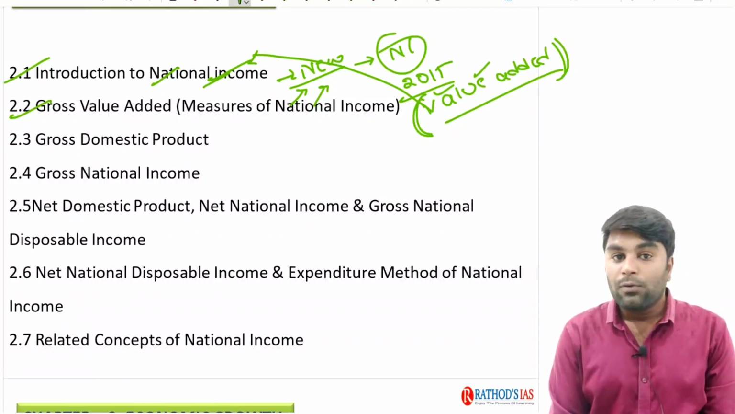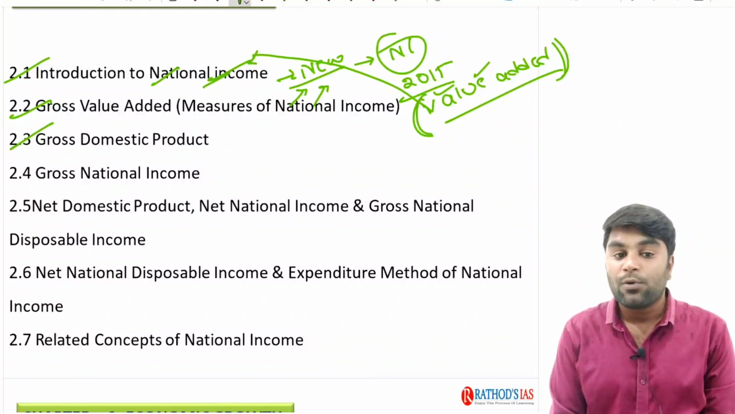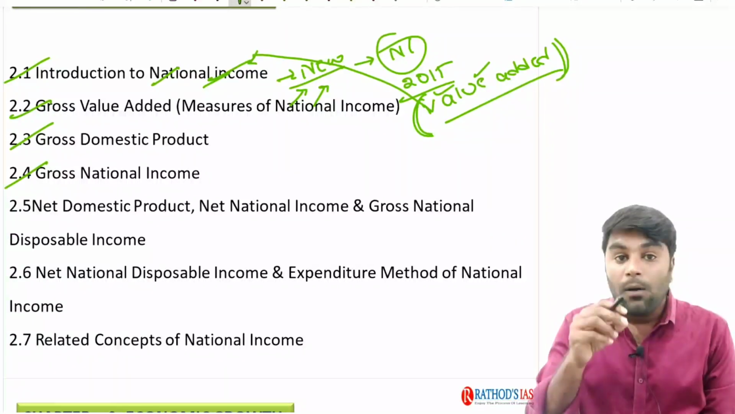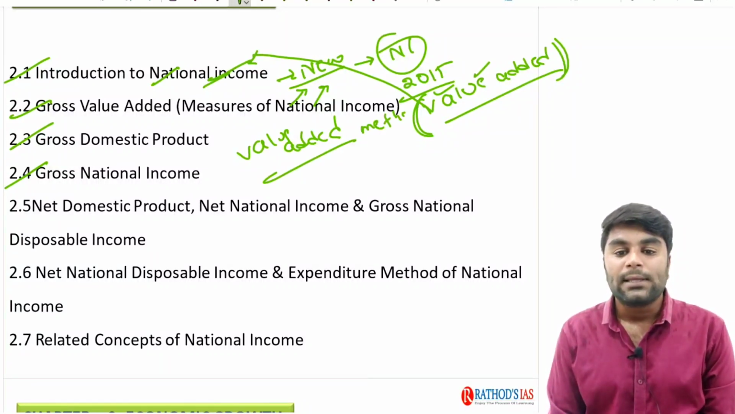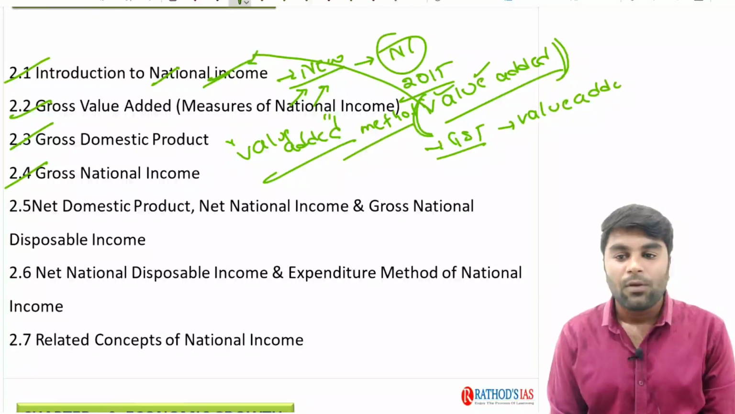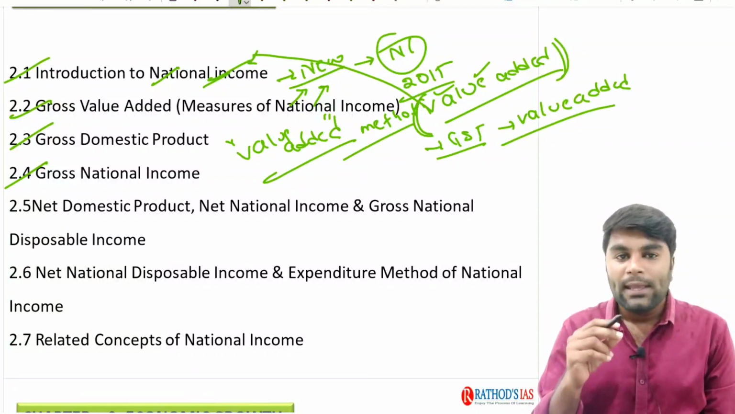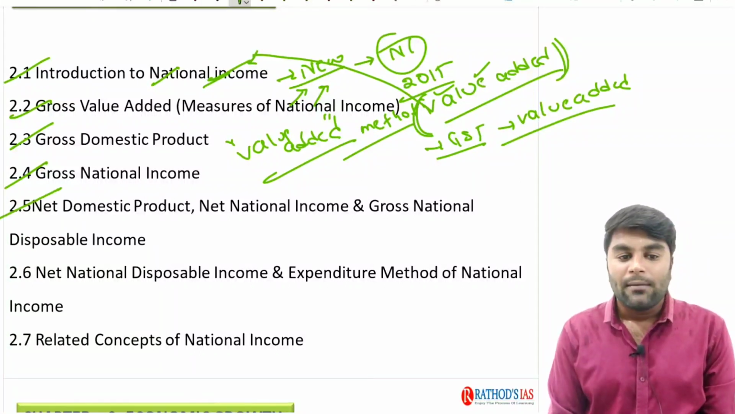Now, next we are going to discuss all those measures like gross value added, gross domestic product, and gross national income, even on the basis of this new value added method, right? What is this value added all about? What is this value addition? Why do we call the GST, this goods and services tax, a value added tax? Why do we call it? We are going to clearly understand all these concepts in layman language, right?